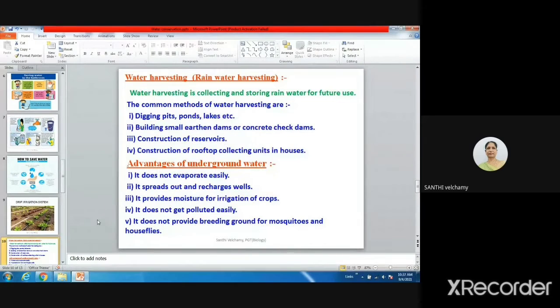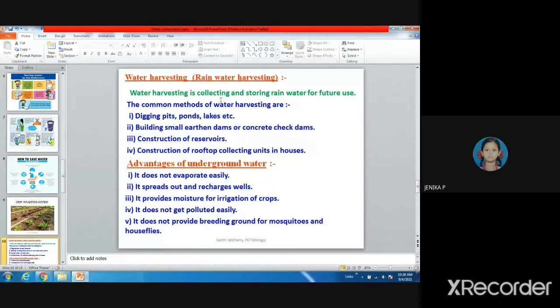And another method is the water harvesting system. What is water harvesting? Ma'am, from rain we can harvest, ma'am. Yes, harvesting rainwater. Very good, Jenika. So the water harvesting system means the rain water is collected and you are storing the rain water for future use. When it rains, we store the water. But that water can be used later.